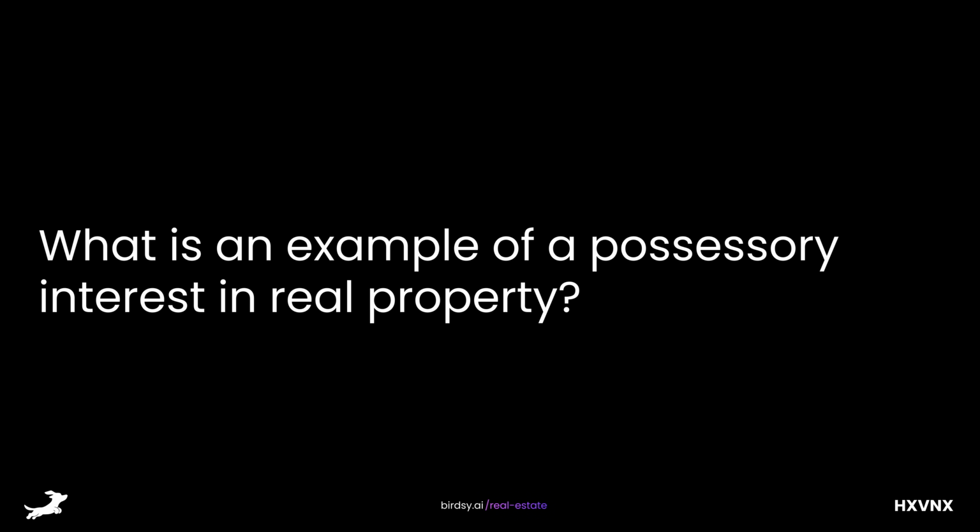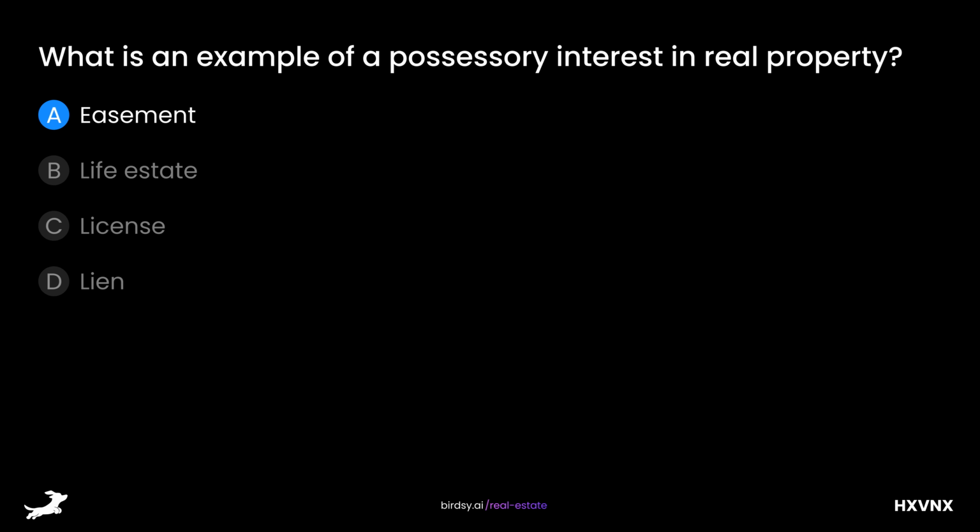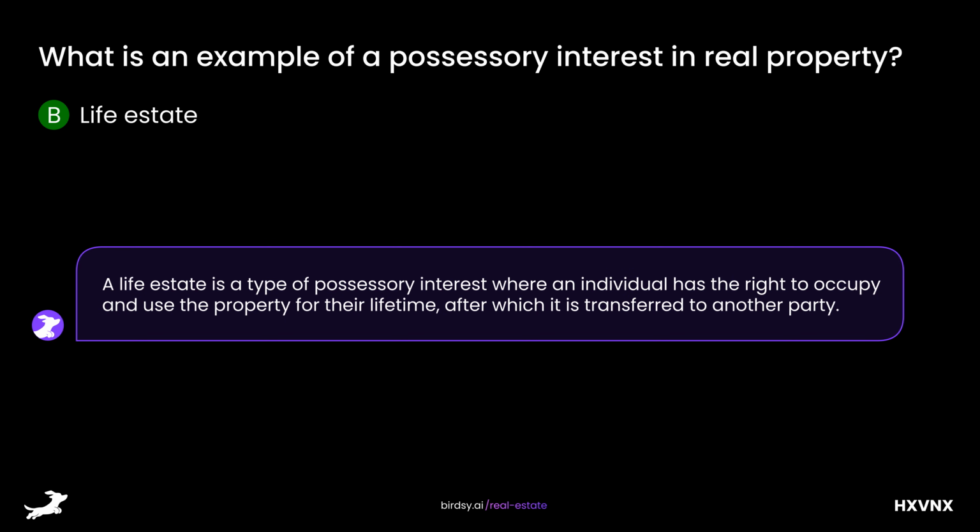What is an example of a possessory interest in real property? Is it A. Easement, B. Life estate, C. License, or D. Lien? The answer is B. Life estate. A life estate is a type of possessory interest where an individual has the right to occupy and use the property for their lifetime, after which it is transferred to another party.